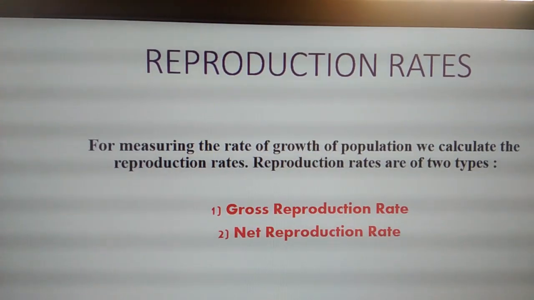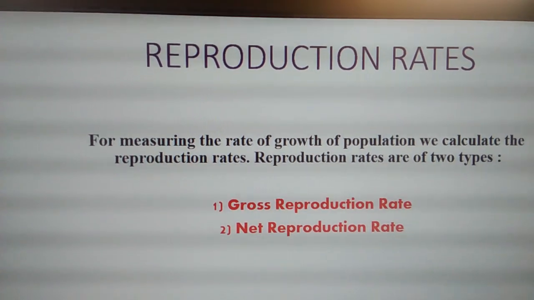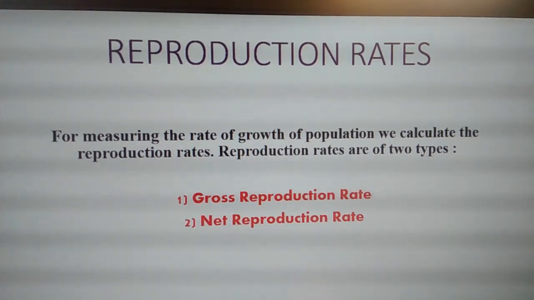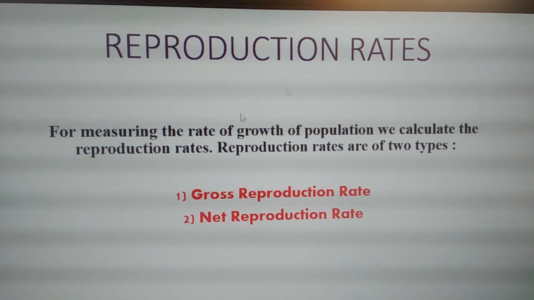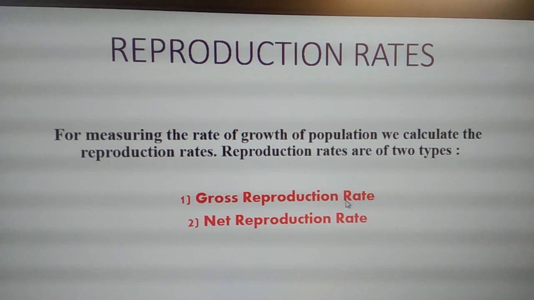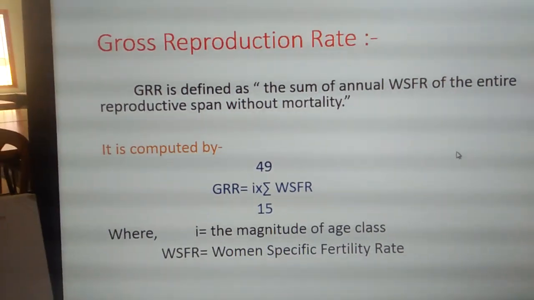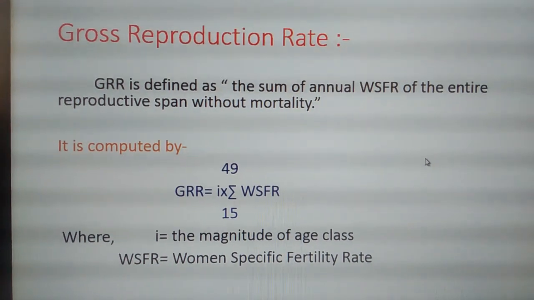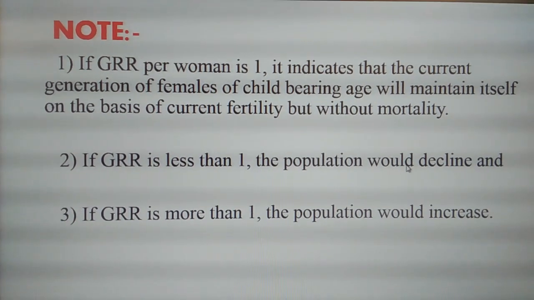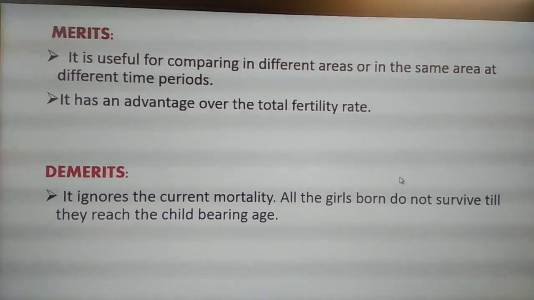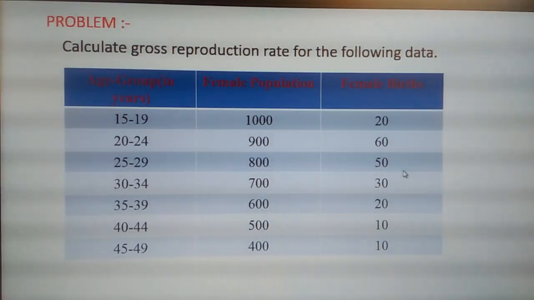So dear students, in this class we came to know about the rate of growth of population, whether it is increasing or decreasing, by using the two methods GRR and NRR, and a very well defined GRR formula, its note, merits, demerits, and the problem.